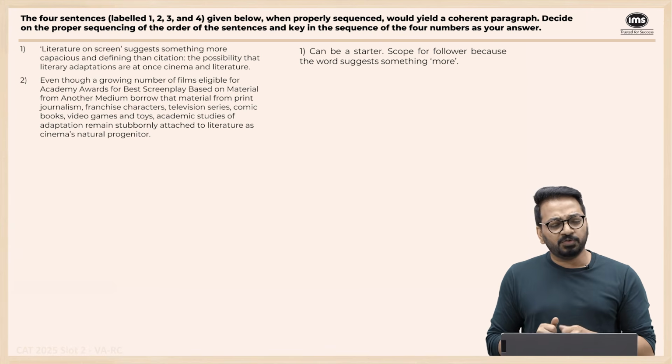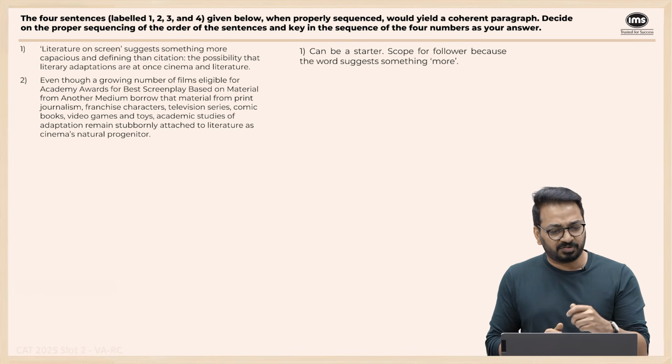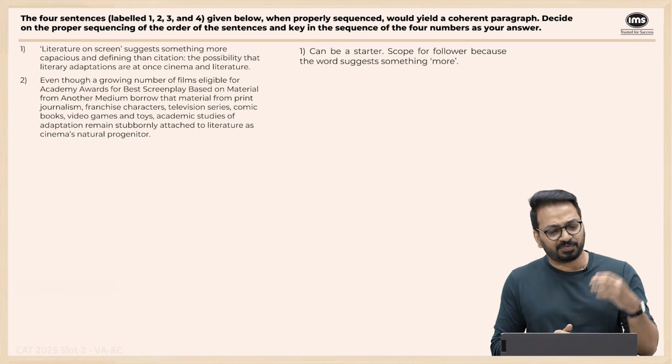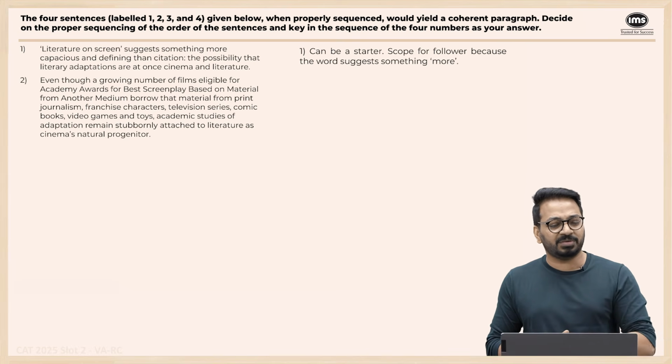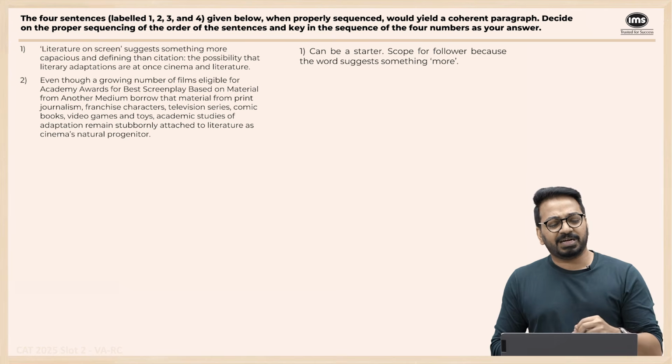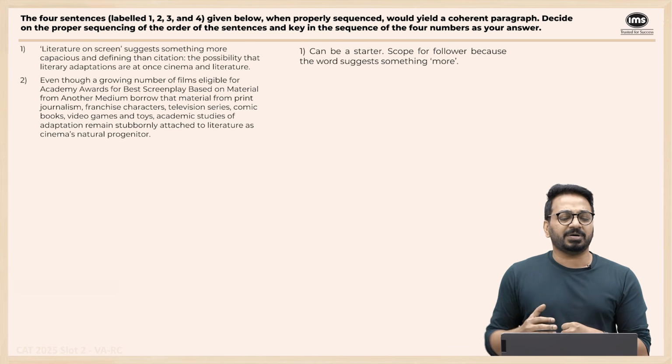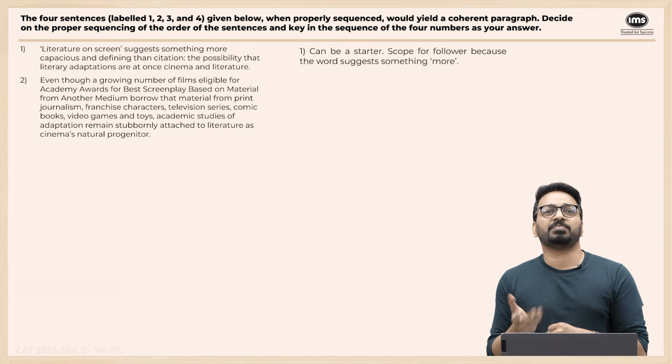Next one. "Even though a growing number of films eligible for Academy Awards for Best Screenplay and other medium borrow material from print journalism, franchise characters, television series, comic books, video games and toys, academic studies of adaptation remain stubbornly attached to literature as cinema's natural progenitor."